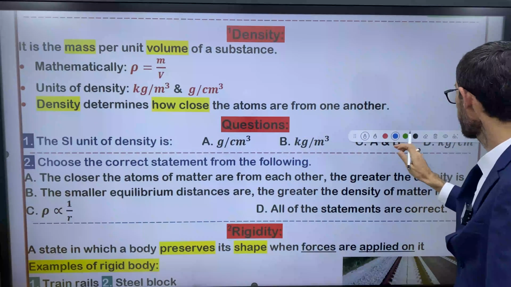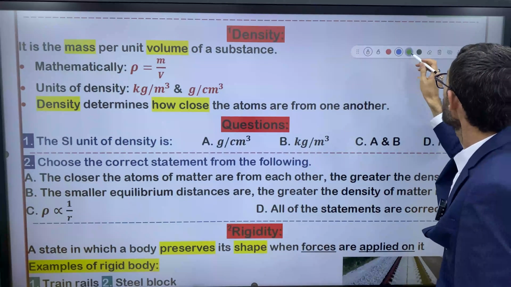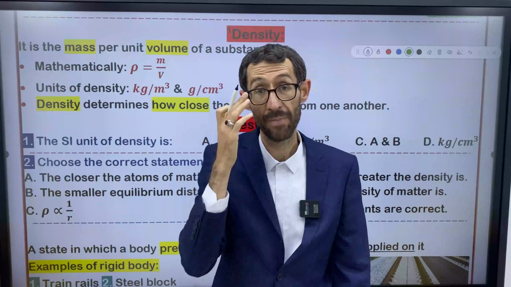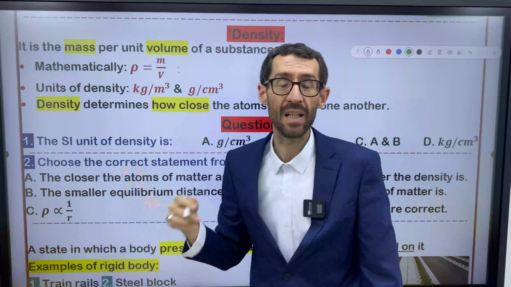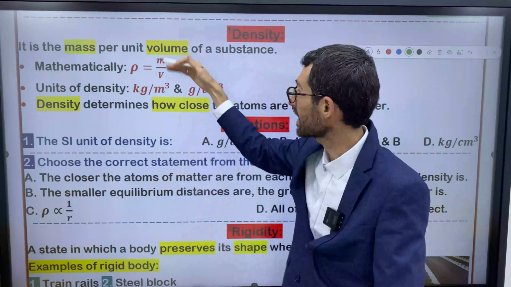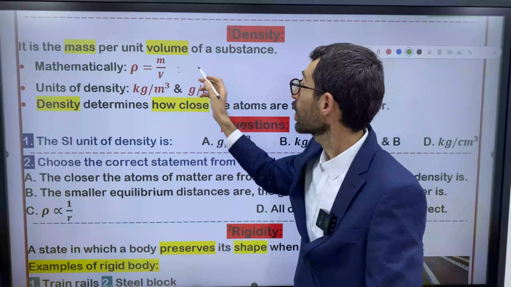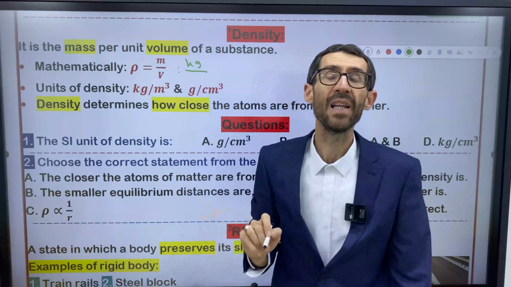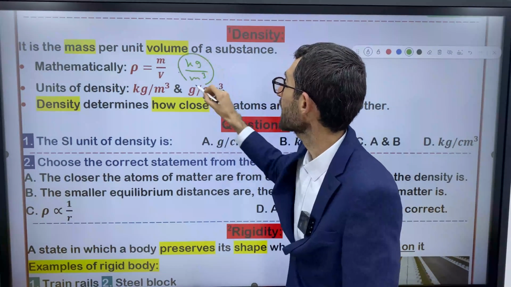So I want you to look here. I have a question for you, and I'm sure you know the answer. I want you to derive the unit of density, especially, right? Derive the unit of density. And by the way, density is not a fundamental quantity in physics. It's a derived quantity, because it's defined by 2 other quantities. So mass is measured in kilogram, right? Divided by volume, which is measured in cubic meter. I'm talking about the SI unit.